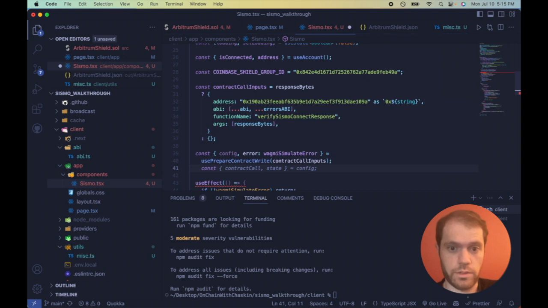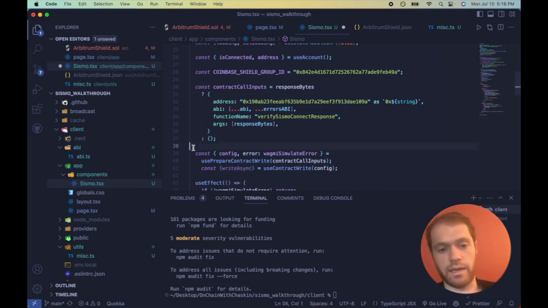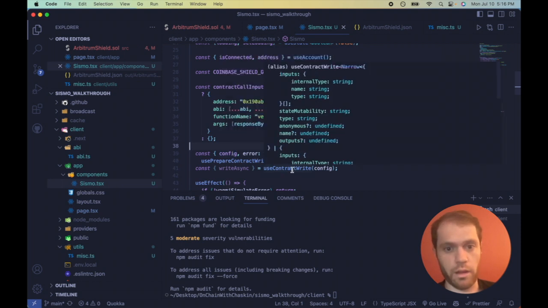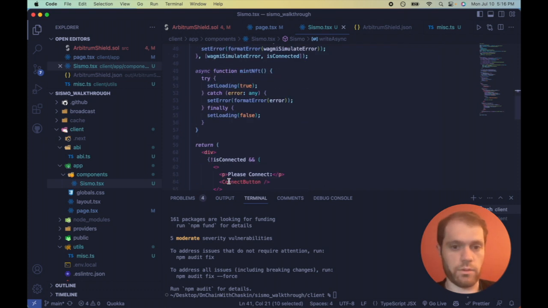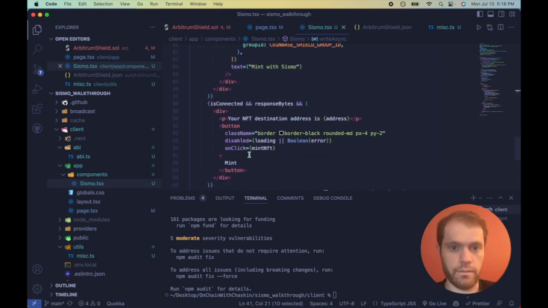Now we're going to use useContractWrite, which returns writeAsync. When we call this function writeAsync, this is what actually calls our smart contract. The simulation is just pinging our RPC, getting the gas, and making sure there are no errors. Once we have that set in the config, we plug that into useContractWrite, and this function allows us to actually call the smart contract. That's what we're going to call when we click mint here.